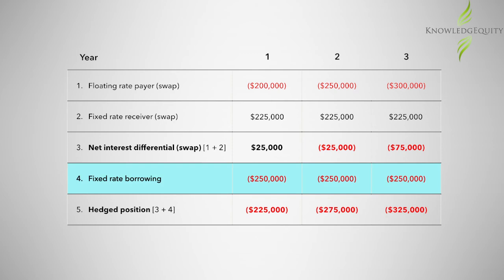Item 4 is a fixed rate borrowing and represents the actual cash payment on the existing borrowing and is calculated as $5 million times the fixed rate of 5%. Item 5 is the hedged position, which nets the swap payment or receipt with the cash payment on the borrowing and is calculated as item 3 plus item 4.